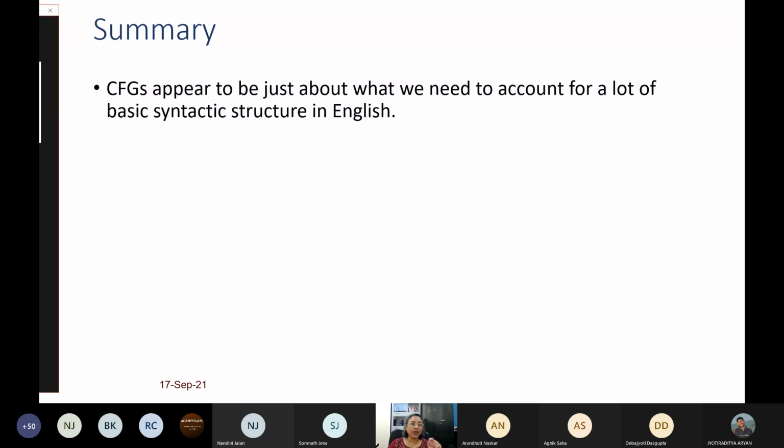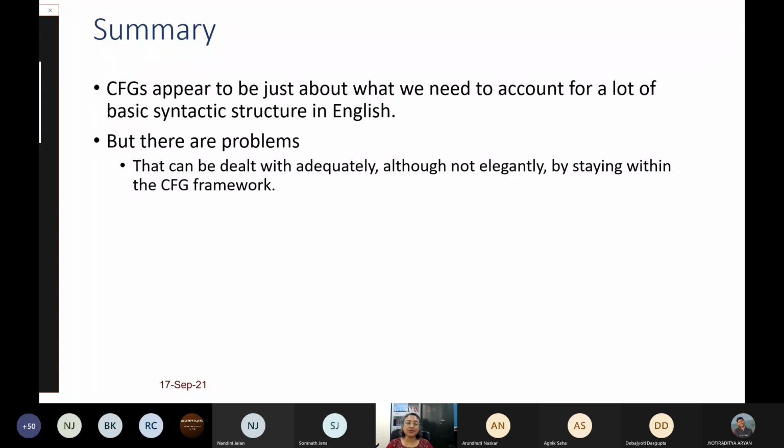For example, the boy eats, the boys eat. So the number of the noun phrase must agree with the number of the verb phrase. To handle this type of agreement, either you can increase the number of grammar rules by having singular NP and plural NP, or you can keep the grammar elegant by adding some augmentations to the grammar. We'll not go into the details, but just want to mention that context-free grammar, along with certain extensions, is good to capture the syntax of natural language.